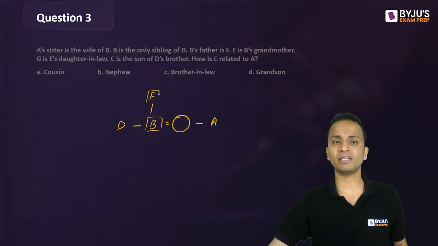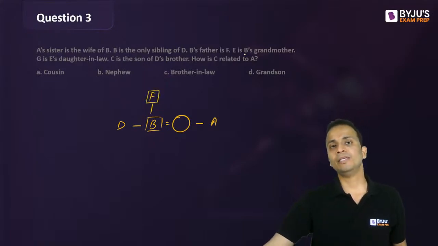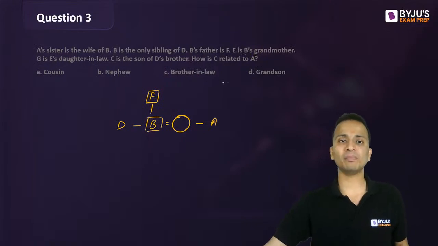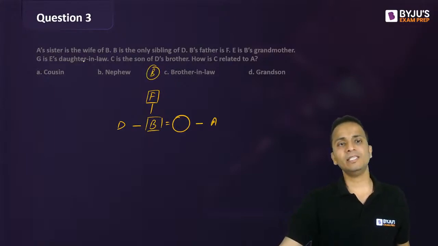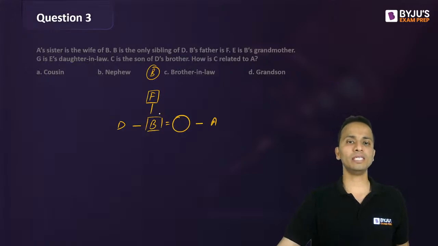F is the father, so male. E is B's grandmother. So B's grandmother is E. So E will be at the topmost generation, grandmother. G is E's daughter-in-law. So E's daughter-in-law is G.